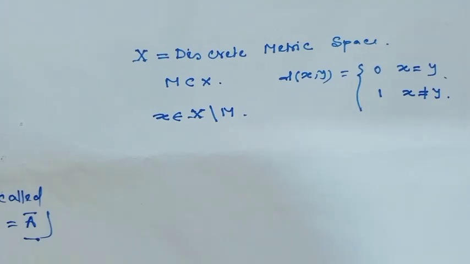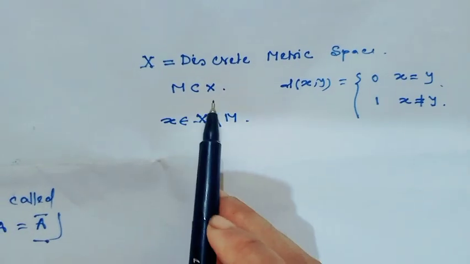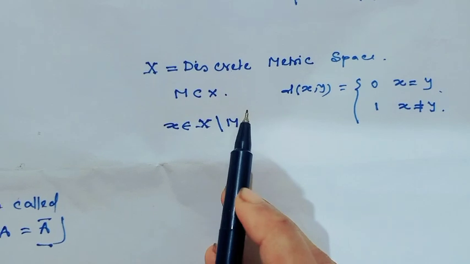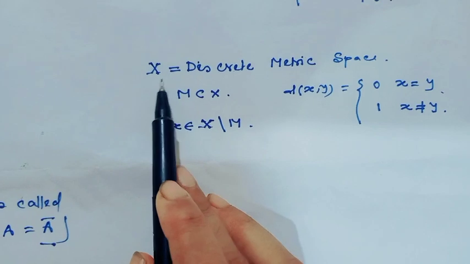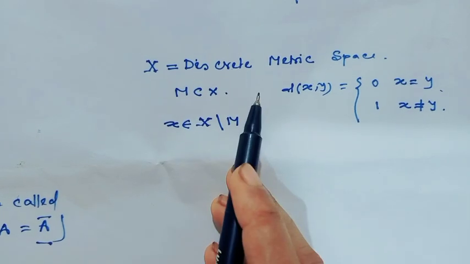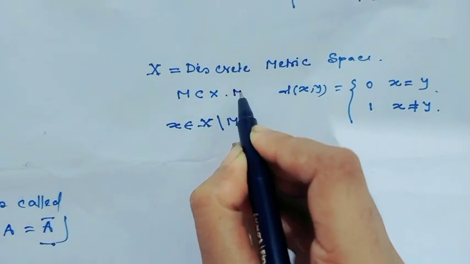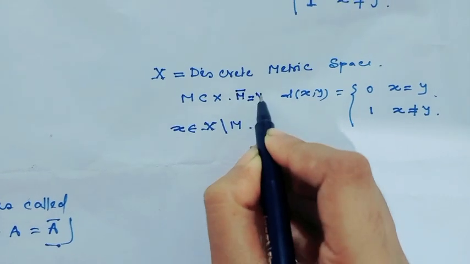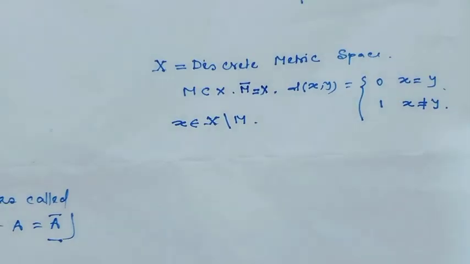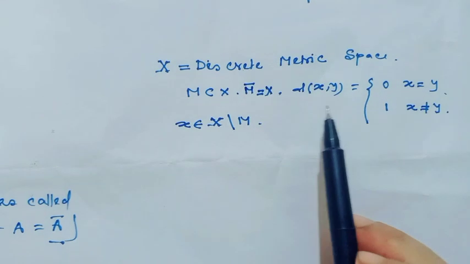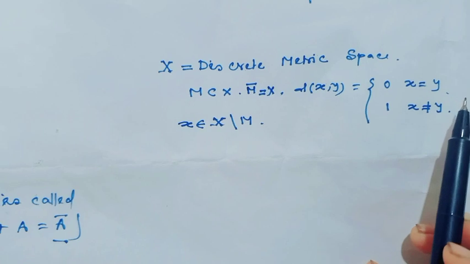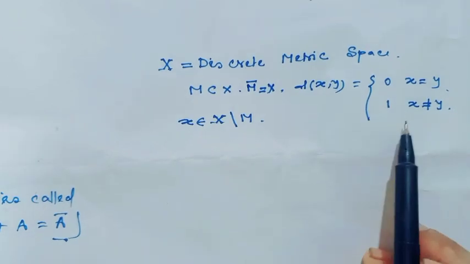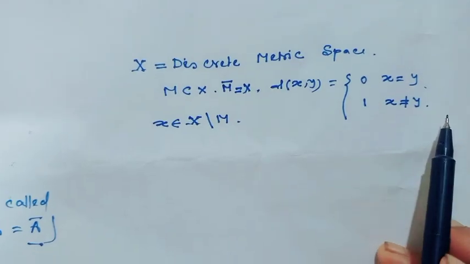Consider a discrete metric space X and consider a subset M of X. Is M dense in this space X? That means we have to prove M closure equals X. In a discrete metric space, we all know d(x, y) equals 0 when x equals y and 1 when x is not equal to y.